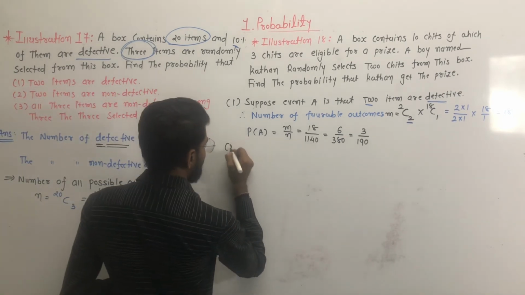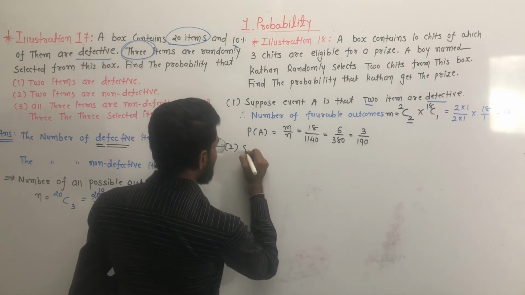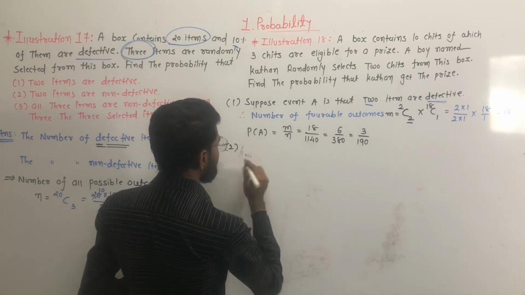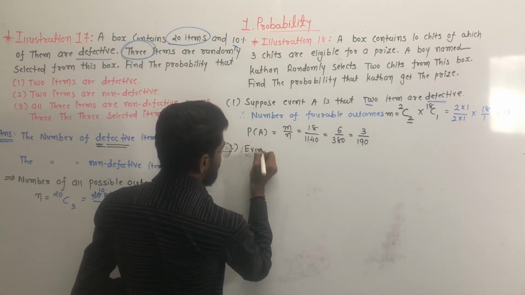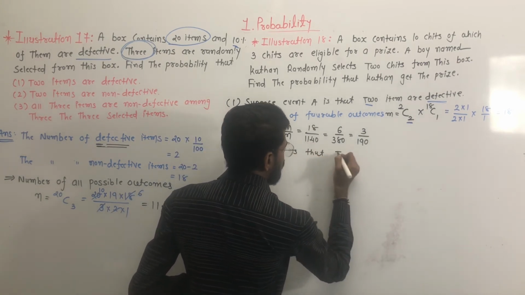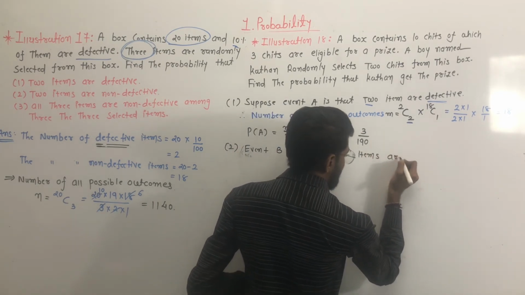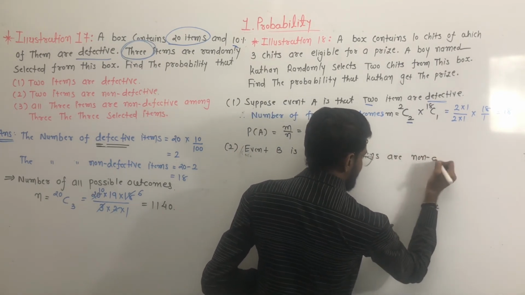Okay, now the second event is that 2 items are non-defective. Suppose event B is that 2 items are non-defective.